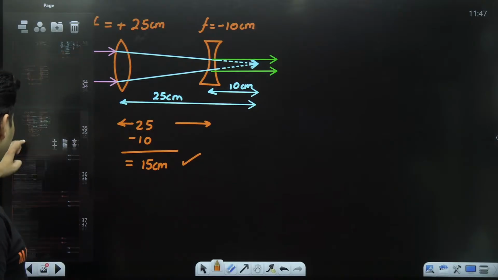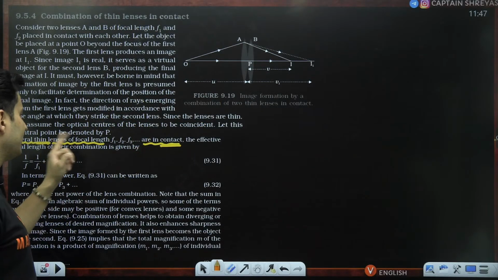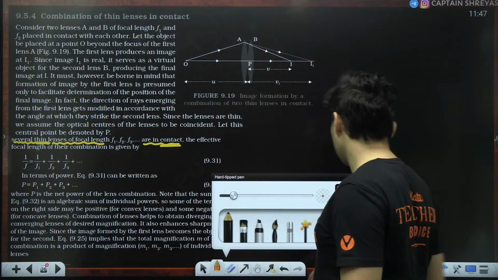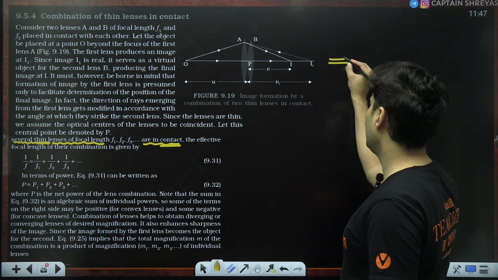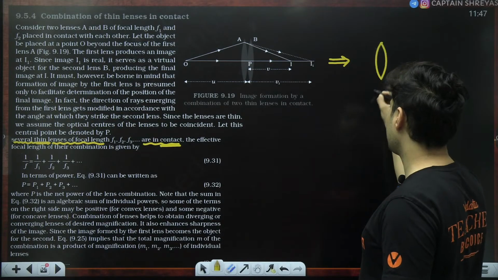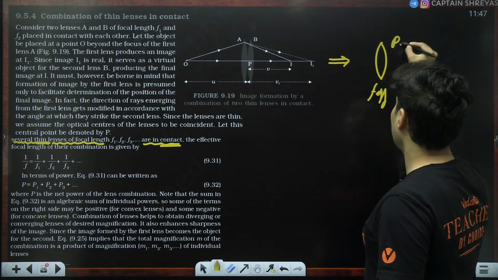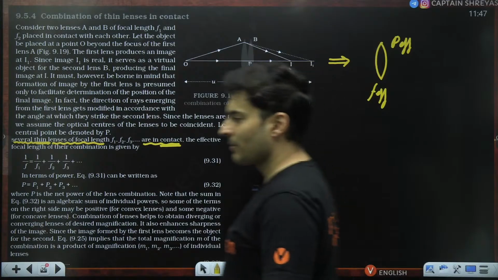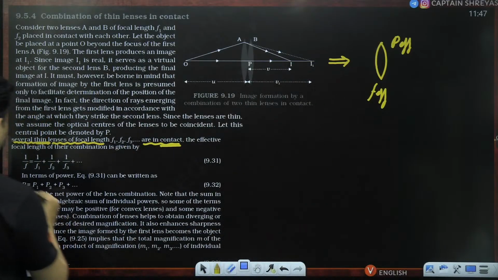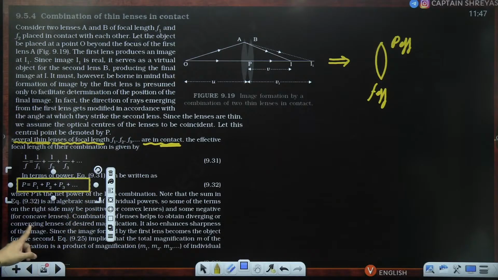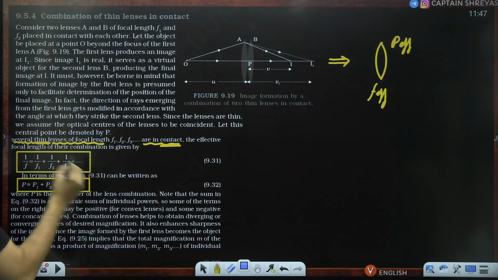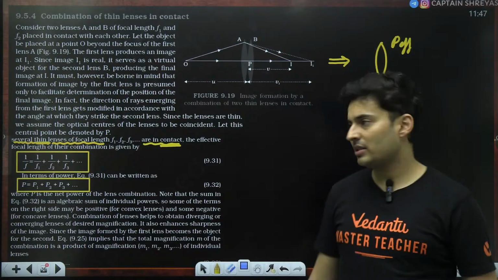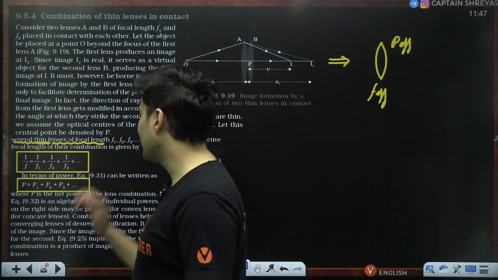So coming back over here, the essential criteria is the lenses are thin. Yes, that's anyways the criteria, but they are also in contact. So multiple lenses, you can convert into a single lens of effective focal length and effective power. What's the formula? Always the powers get added, the focal length reciprocals get added. So the net power is P1 plus P2 plus P3, whereas the focal lengths get added like resistors in parallel. So P is P1 plus P2 plus P3, 1 by F is 1 by F1 plus 1 by F2 plus 1 by F3. That is what it is.